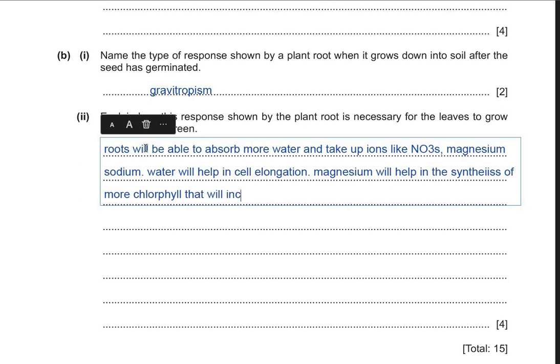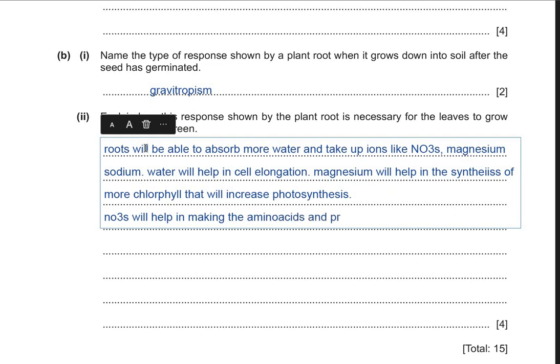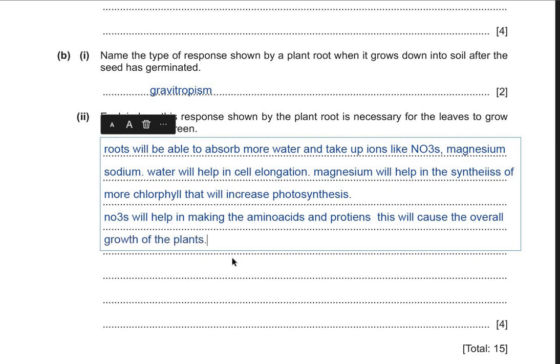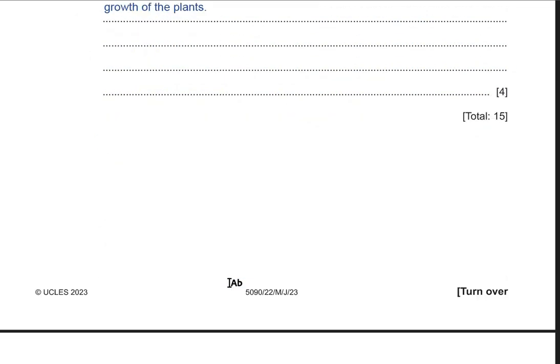that will increase photosynthesis. Nitrates will help in making the amino acids and proteins. This will cause the overall growth of the plants. Alright, I hope this makes sense to you guys.